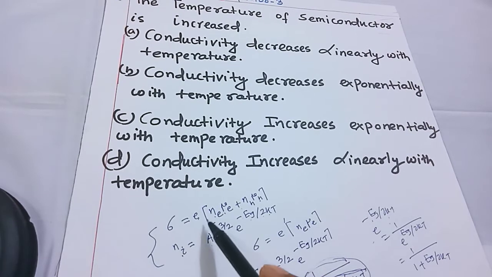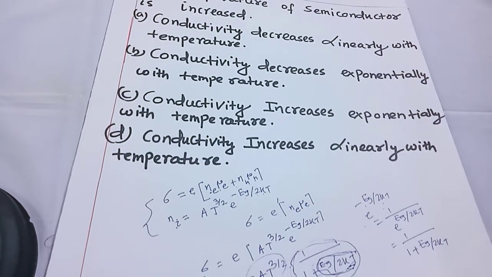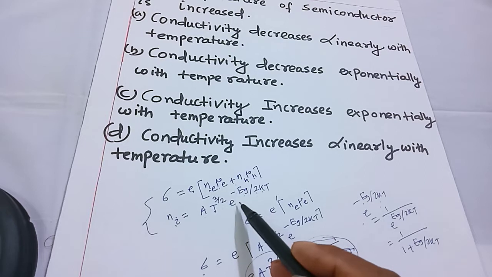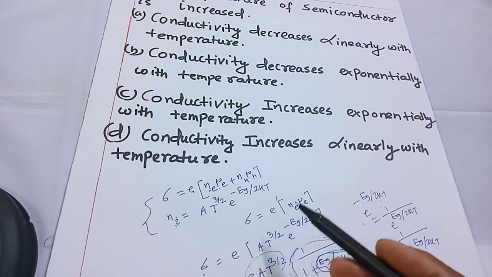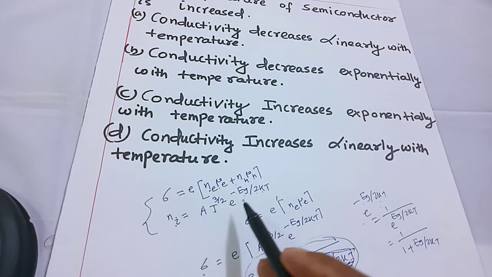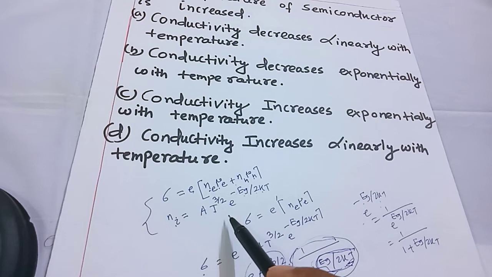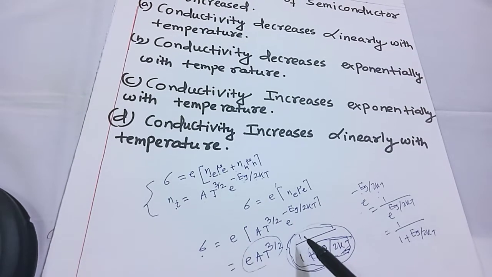Here n represents that the variation of the charge carriers with thermal effect is exponential. That is, the conductivity should depend upon the exponential factor, e to the power minus Eg by 2 kT. You can say that conductivity increases exponentially with temperature. How? If you expand the term e to the power minus Eg by 2 kT, then it becomes 1 by 1 plus Eg by 2 kT.